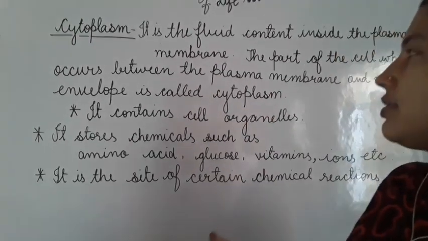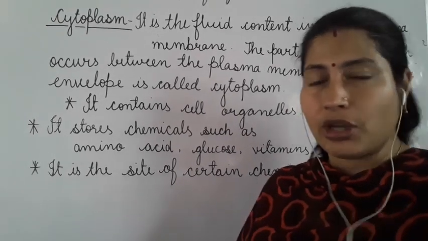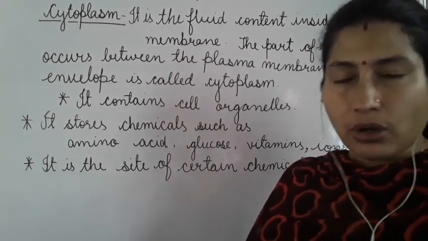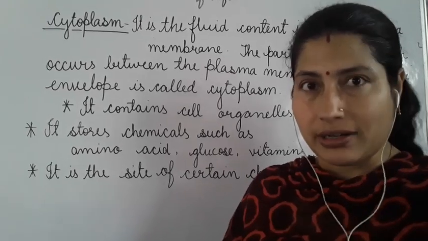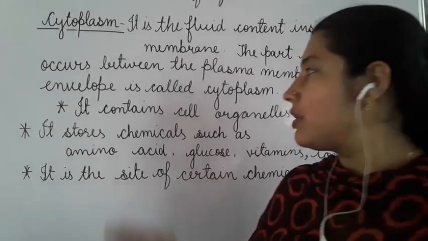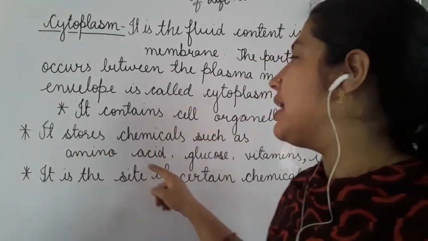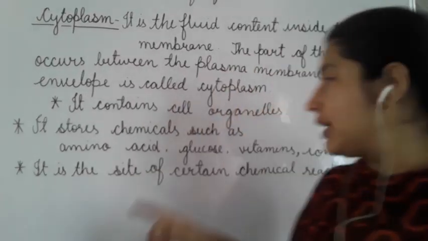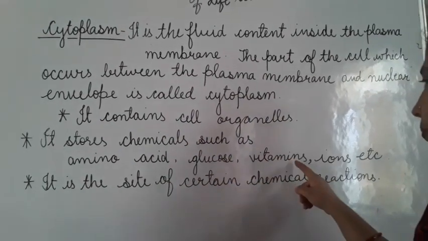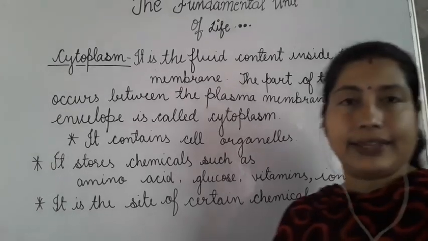So, what is the role of cytoplasm? Because it contains cell organelles and it is the fluid part. So, cytoplasm stores chemicals like amino acids, glucose, vitamins and ions.